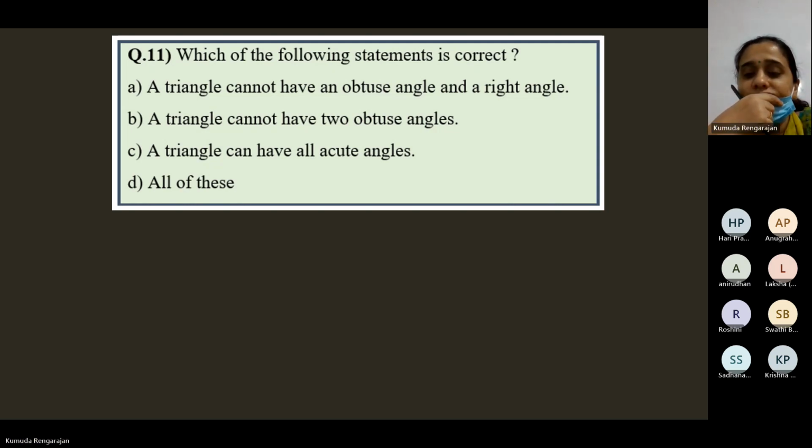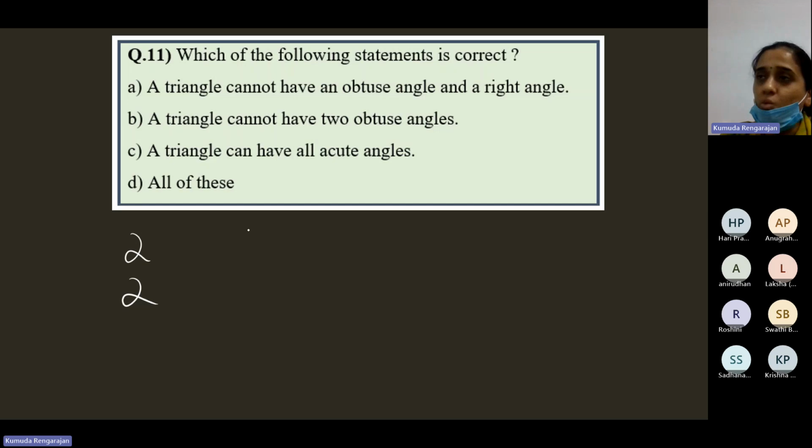Online students? Okay, so a triangle cannot have 2 right angles. It cannot have 2 obtuse angles. It cannot have 1 obtuse and 1 right also, but it can have all acute angles, right? Yeah. Now see the options. A triangle cannot have an obtuse angle and a right angle. A triangle cannot have 2 obtuse angles. A triangle can have all acute angles. All of these.